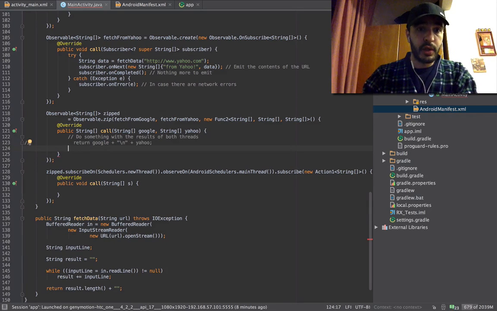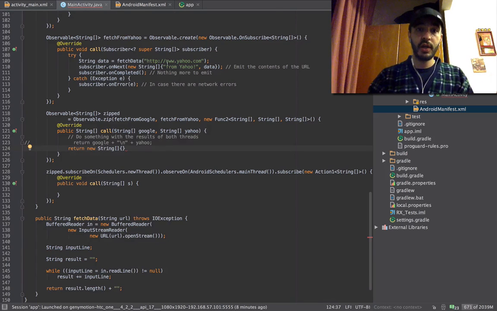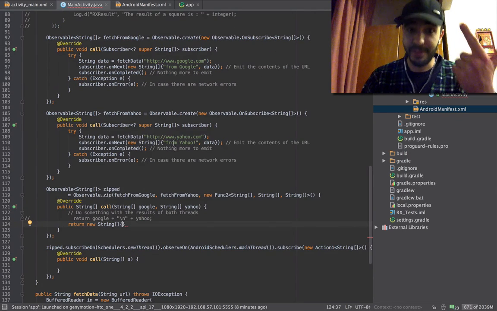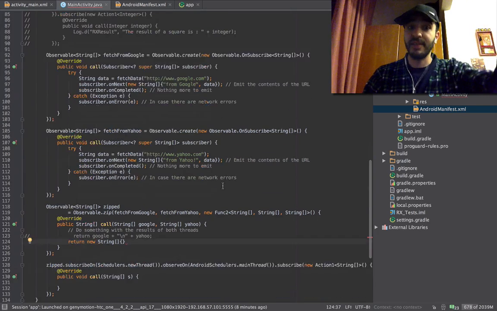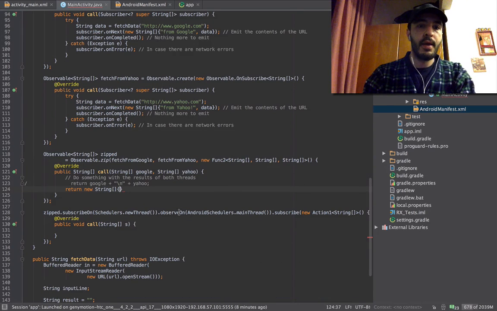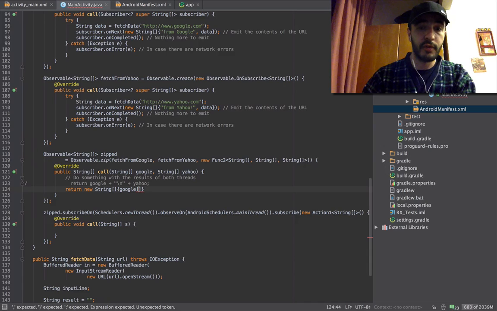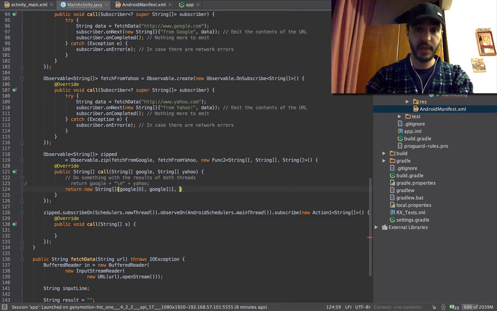Okay, over here we're gonna say return new string array of. Now, what are these two arrays that we have? We have one of them that says from Yahoo and the data, and we have the other that says from Google and the data. So we're gonna say this new third array is constructed of four things. Google array of 0, which says from Google. Google array of 1, which says the result of that array. And we're going to say Yahoo array of 0 and Yahoo array of 1, which is 2.